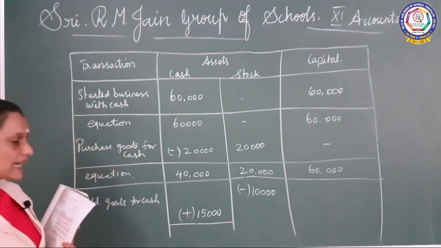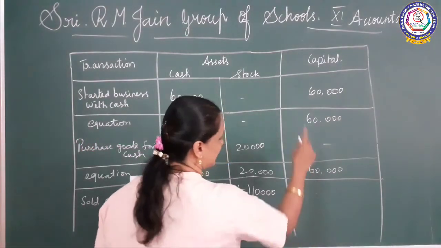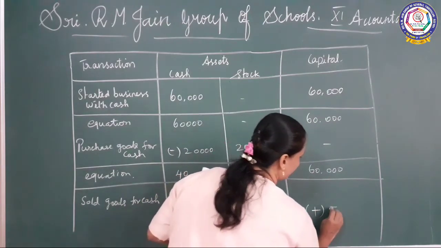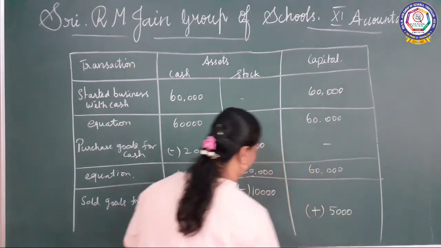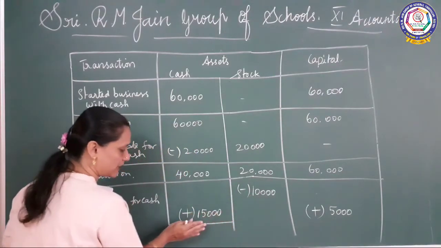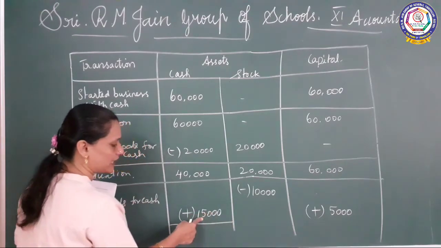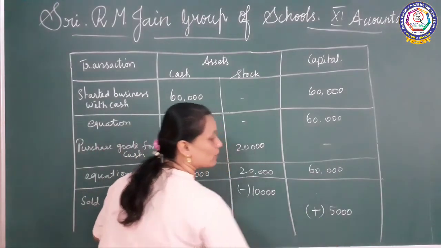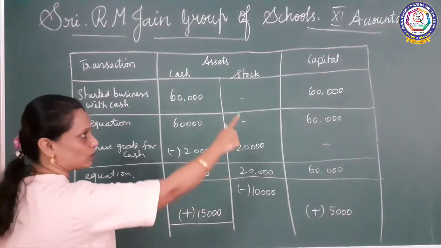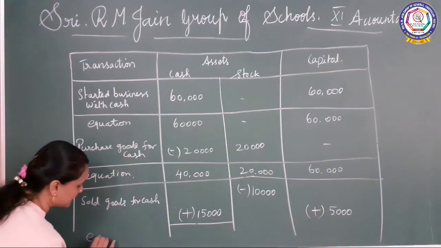So 15,000 coming inside, and then what? See here the capital, 5,000 revenue they are getting. See, 10,000 worth of goods they are selling for 15,000, and then 15,000 minus 10,000 you will be getting 5,000 revenue. Revenue you have to add in the capital only.